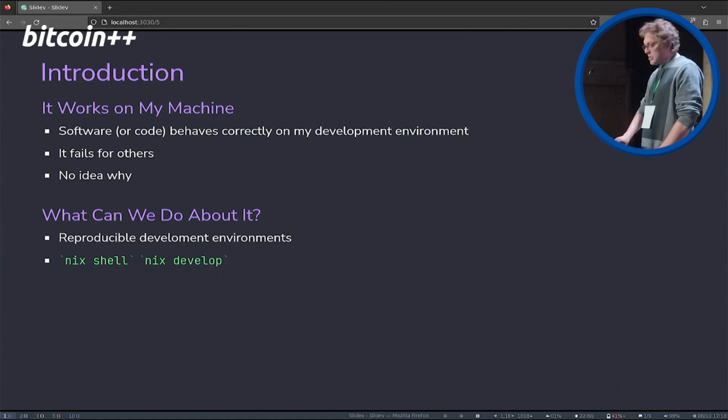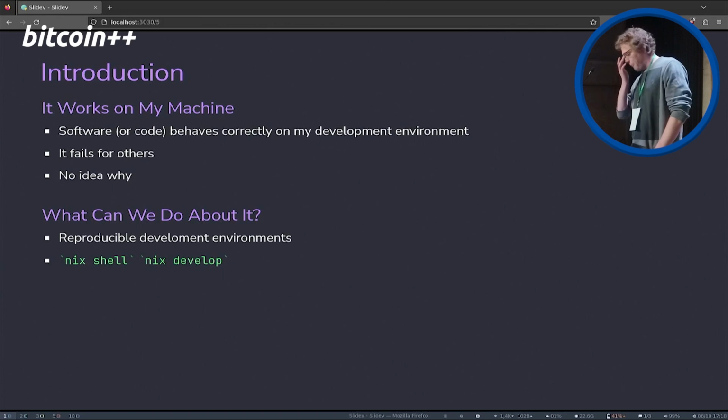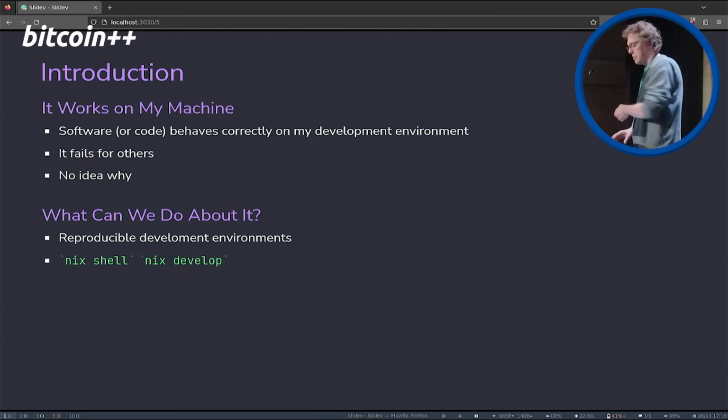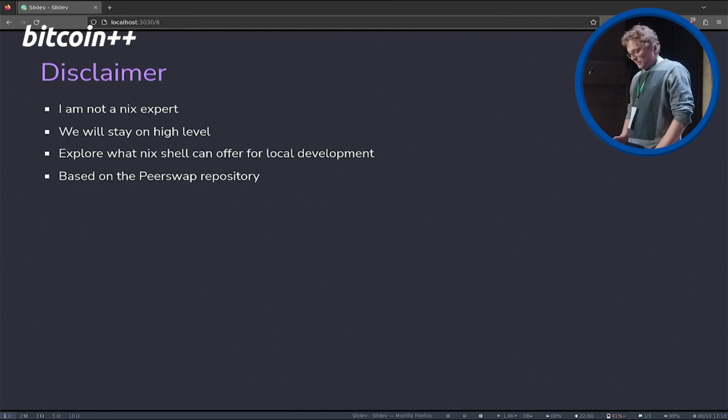Okay, when we say it works on my machine, what are we talking about? It's mostly that we have software or code that behaves correctly or produces bugs on my machine, but not on other machines. And both are horrible. If it works on my machine and doesn't work on a different machine, that's horrible. But also if it produces bugs on my machine but not on a different machine, that's also horrible. And what can we do about it? There comes nix-shell into play and nix develop. Eric already said something about nix develop, and that's what we're going to dive into now.